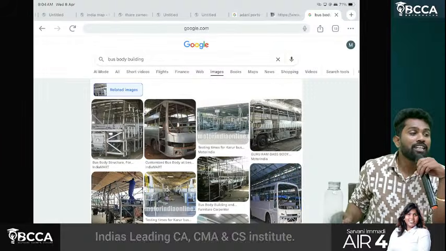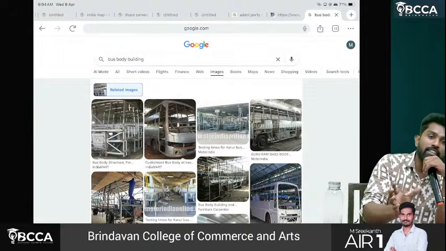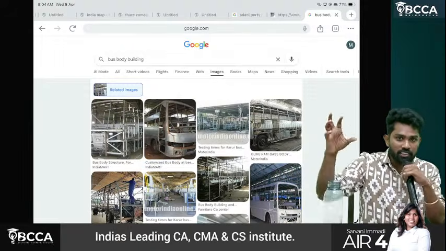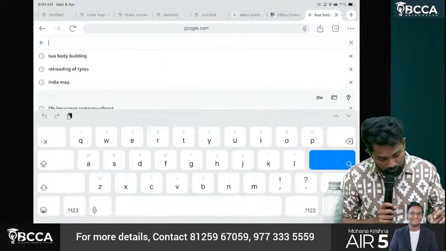Why? Because the manufacturer will sell the chassis separately, and the chassis is the engine part and the basic chassis. Let me show you the chassis also.